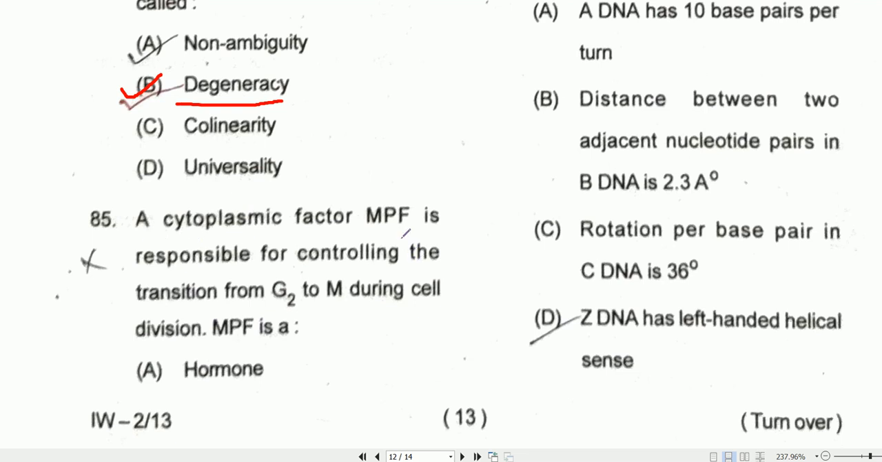A cytoplasmic factor MPF is responsible for controlling the transition from G2 to M during cell division.